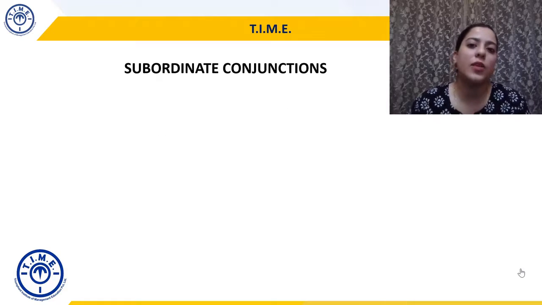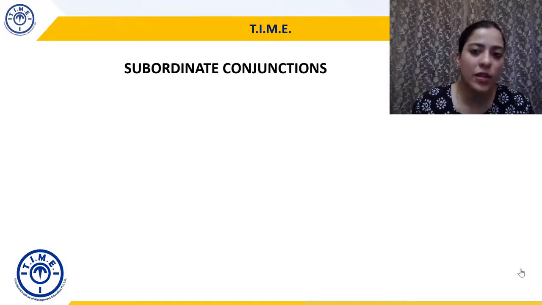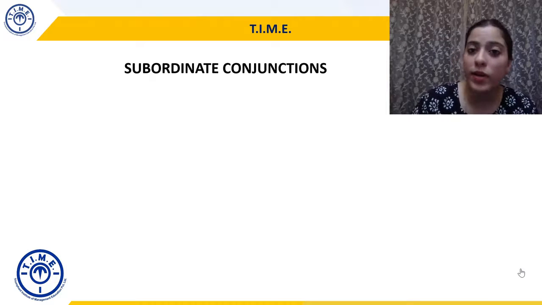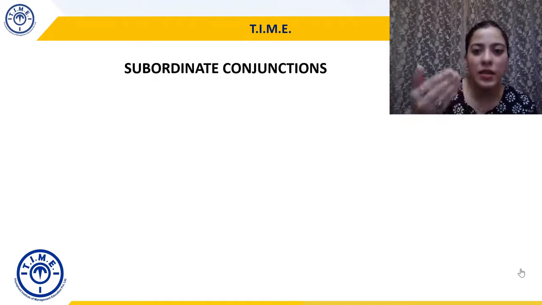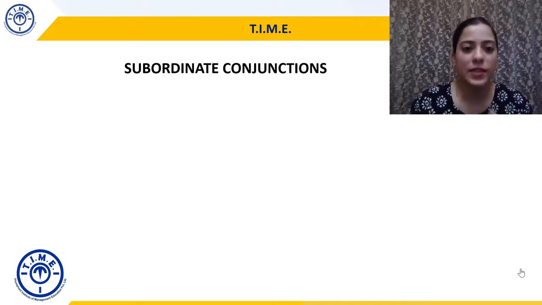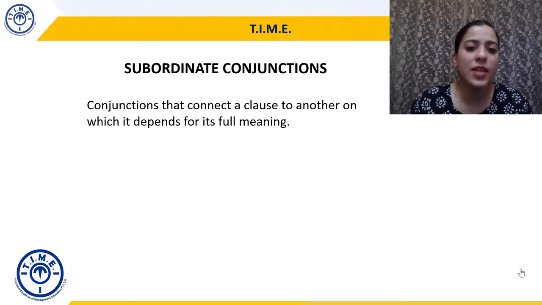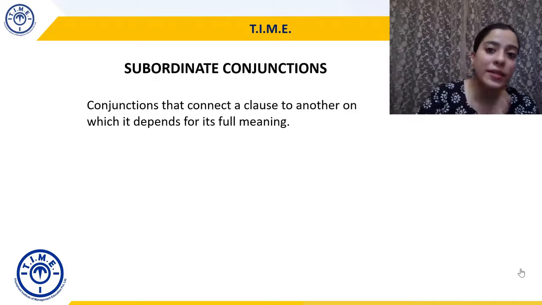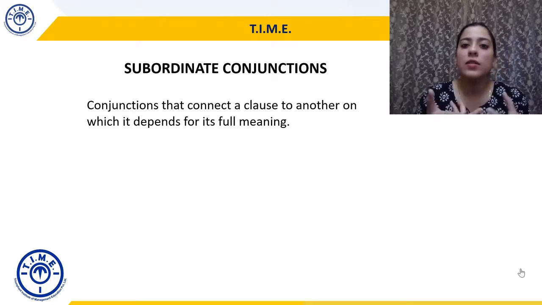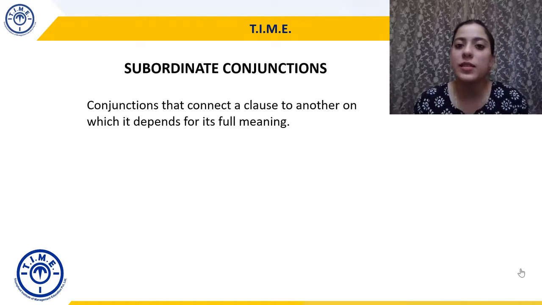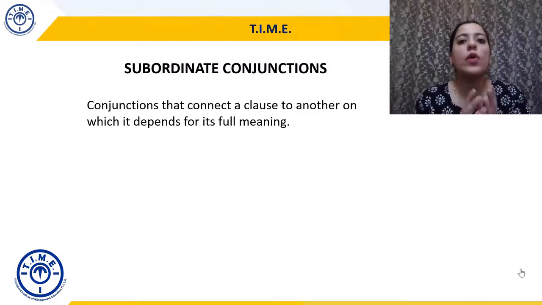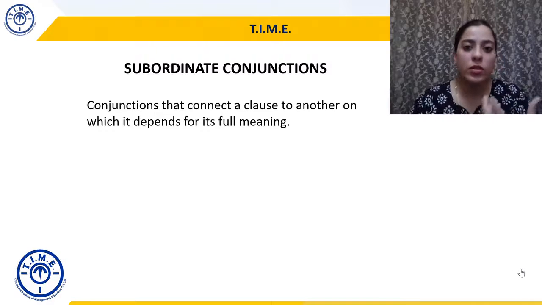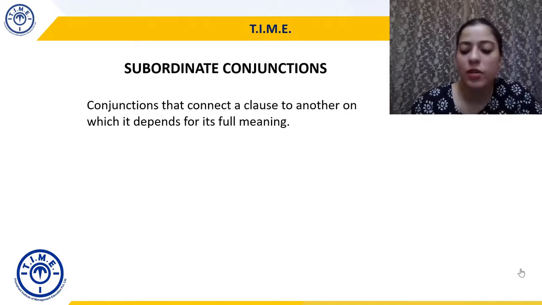The next type that we are doing is called a subordinate conjunction. So the previous one was called coordinate. Now we are doing subordinate. Subordinate means dependent, right? Under the power of, sub means under. So conjunctions that connect a clause to another on which it depends for its full meaning. That is, two sentences or words will be joined, but here one sentence or word will be dependent on the other for its full or complete meaning. So the words which will join these type of sentences or words will be called subordinate conjunctions.